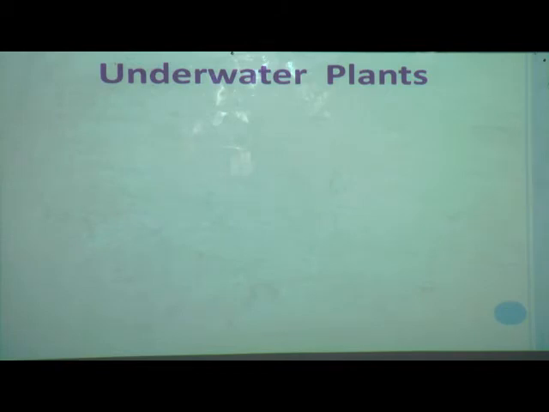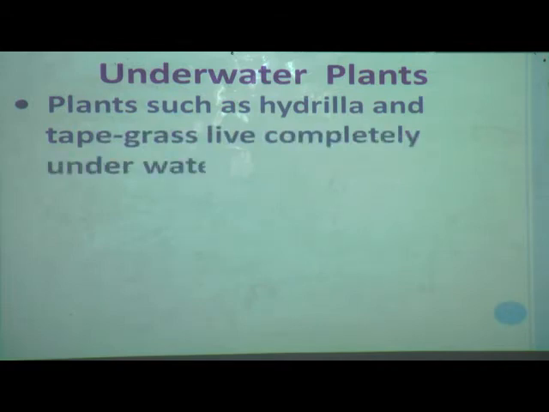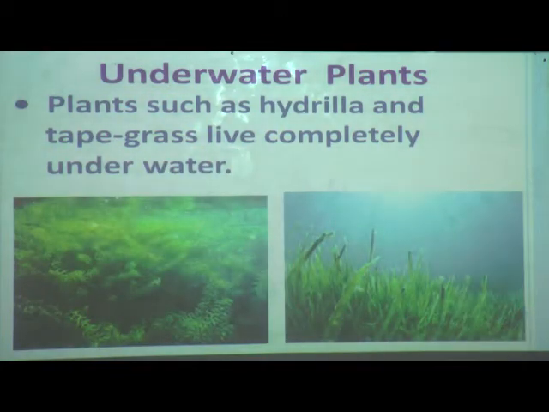Now we will move to the next part, underwater plants. We are learning the third type of aquatic plants, that is underwater plants. These underwater plants are also called submerged plants. Now see, plants such as hydrilla and tape grass live completely under water. I will show you some pictures. See, here is hydrilla and tape grass. Plants like hydrilla and tape grass live completely under the water.